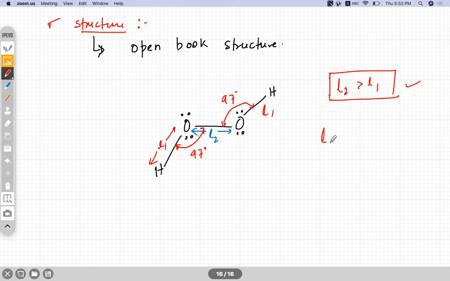The bond length L2, this is not important to memorize. The O-O bond length is 1.48 angstrom, and the O-H bond length L1 is 0.97 angstrom. Because of lone pair repulsion, the O-O bond length is more than that of the O-H bond length.